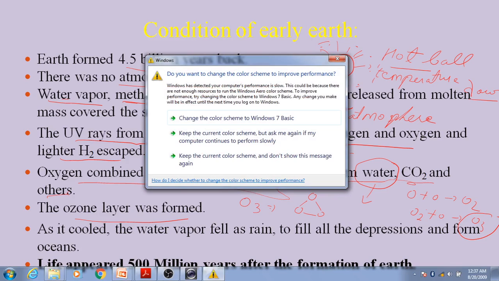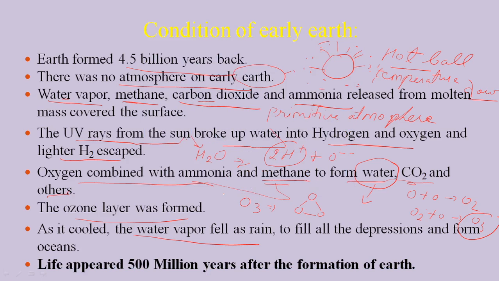As the Earth cooled down, the water vapor fell as rain. So what happened in the beginning: these waters, basically H2O, were in the form of gases. That is, they contained heat, that is, they absorbed heat. When they started cooling down, then condensation took place.